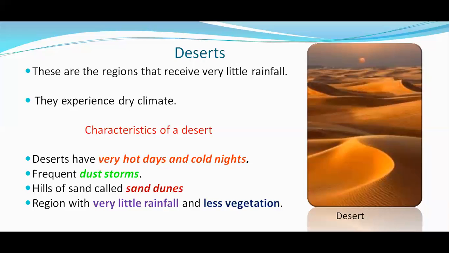So let us see what the characteristic features of a desert are. Deserts have very hot days and cold nights. So the days are very hot and the nights are very cold. We can experience frequent dust storms. Hot winds blow across the deserts throughout the day, children, and they blow with great speed.